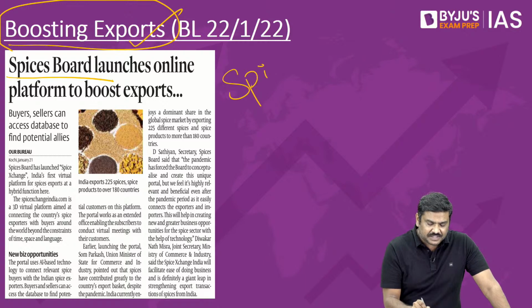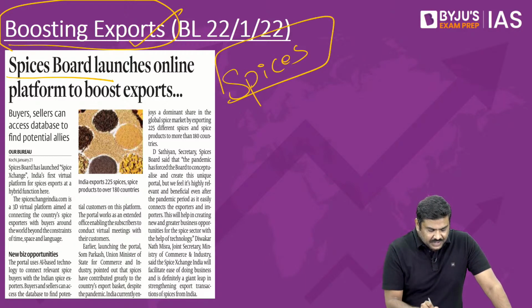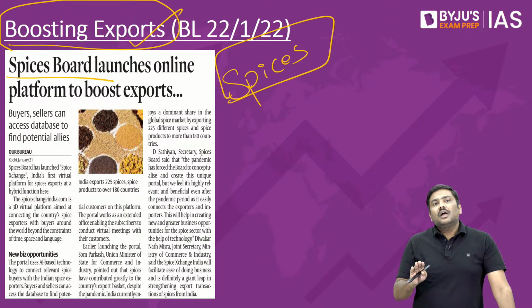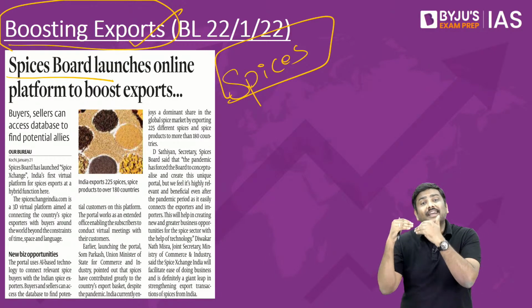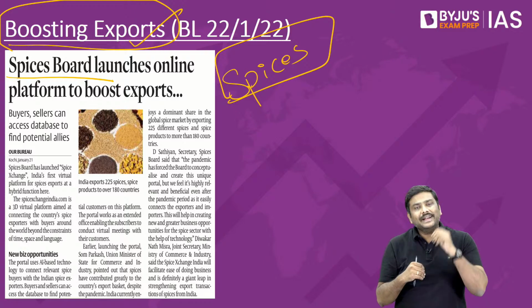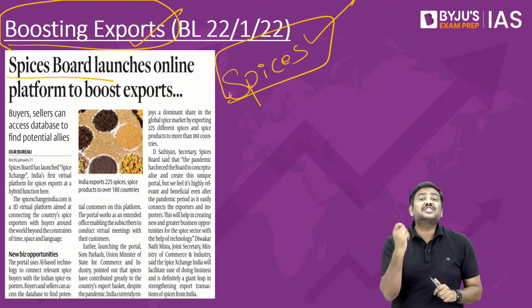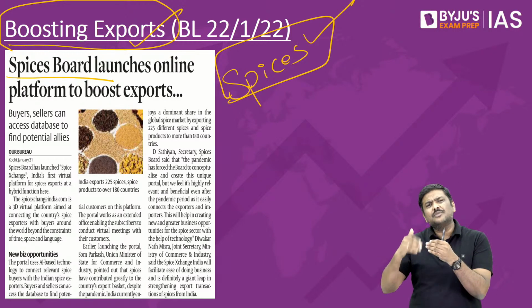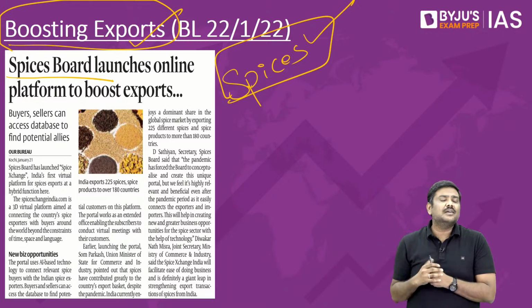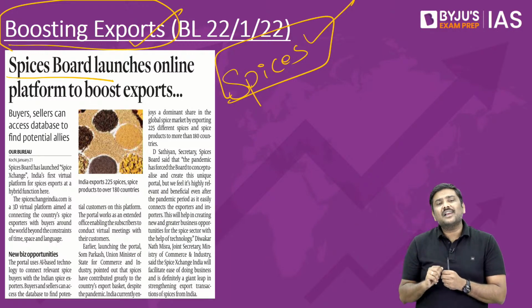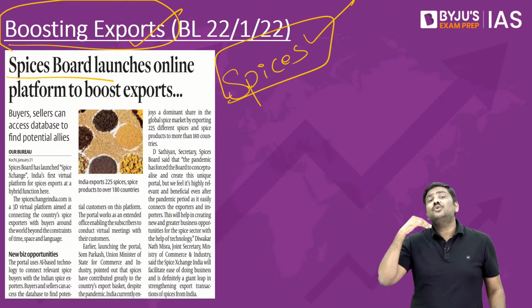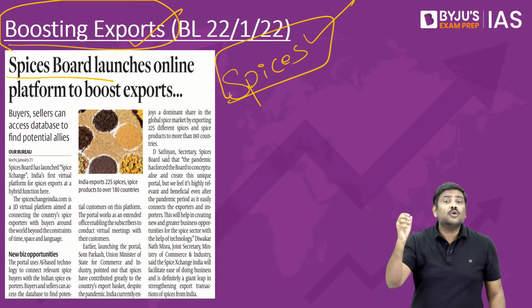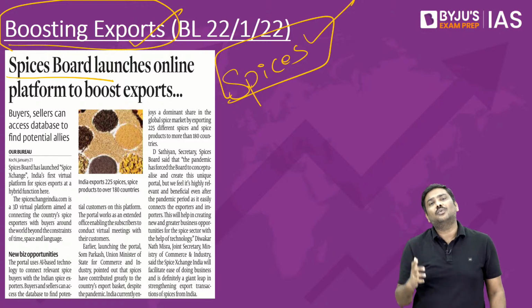exports of spices. Because please understand this, India has a very important, dominating role in the international market in terms of exports of spices. As per this article, we export more than 220 types of spices to around 180 countries around the world.